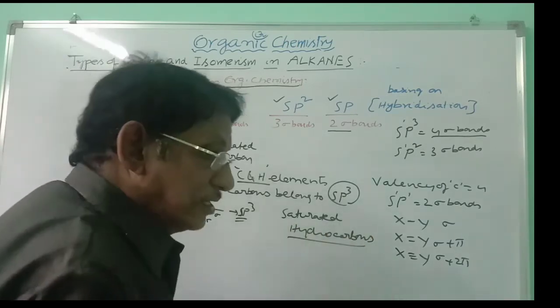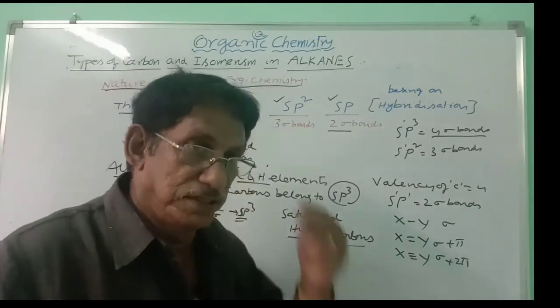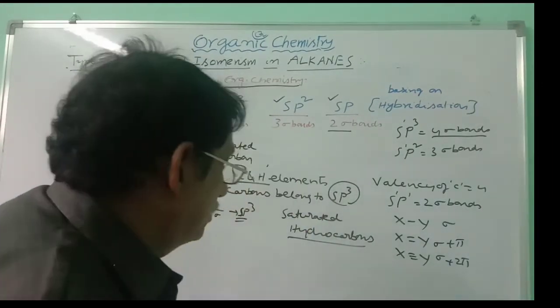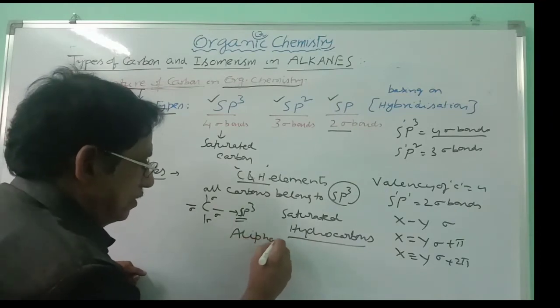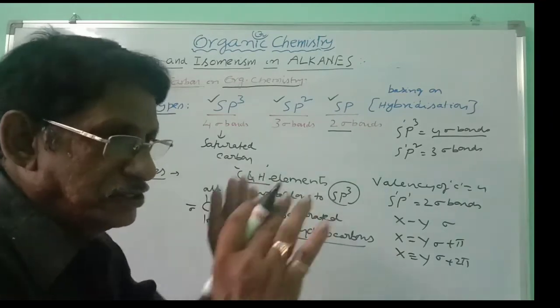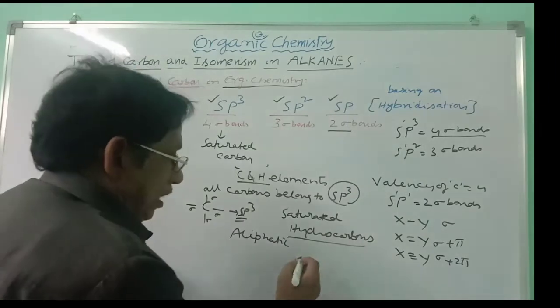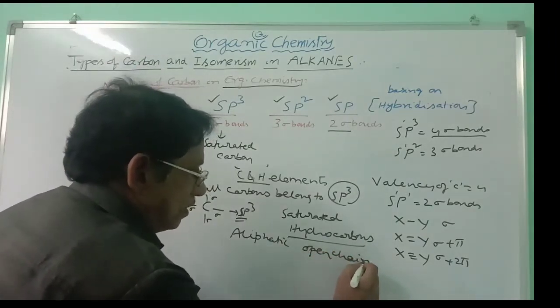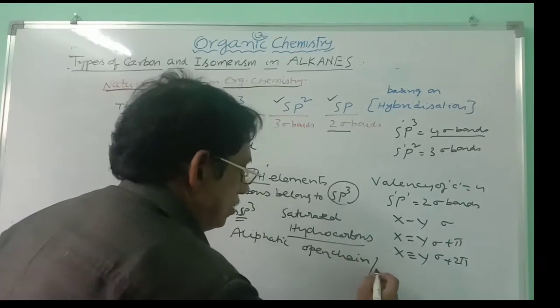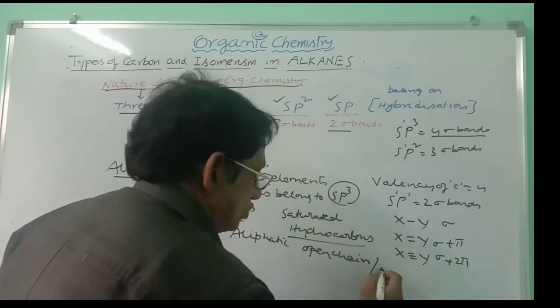After that, you have to consider the nature of the hydrocarbon. Whether it is having aliphatic nature or not. Aliphatic nature you have to take. Open chain or closed chain, cyclic.